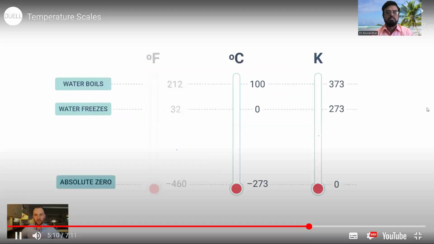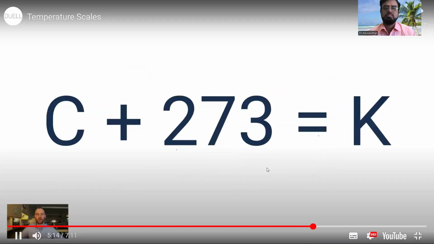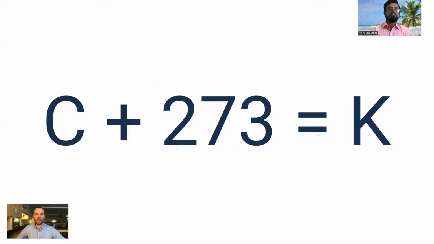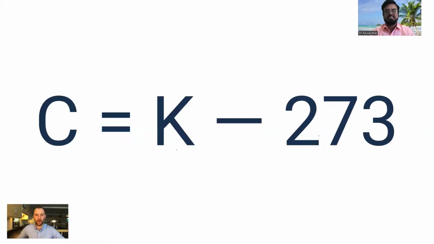Now, how do I get between Celsius and Kelvin? If you look at those scales enough, you'll eventually pull this out. If you take a Celsius measurement and add 273 to it, it gives you the value in kelvins. Or if I flip this around, I get K equals C plus 273. Now, what if I have a Kelvin value and I want to figure out Celsius? It's very simple. You just subtract. So flip it around: Celsius is Kelvin minus 273.